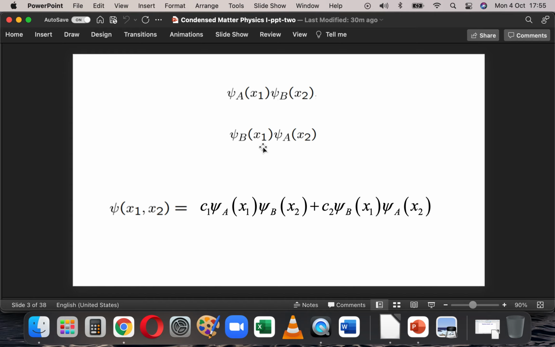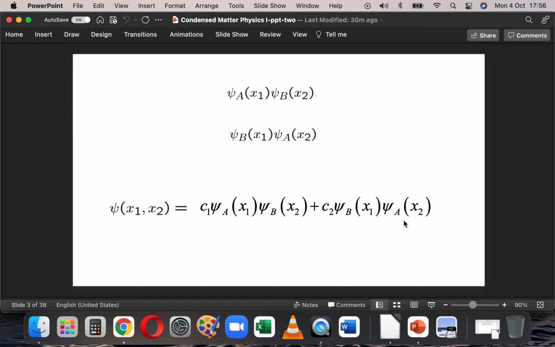Both of them represent the two particle system, so I must write the most general two particle wave function like this, and I must write some number C1 times this plus some number C2 times this. C1 and C2 can be real or imaginary depending on what it is. Of course, mod C1 squared plus mod C2 squared will be 1 and so on. All those normal ideas will apply.